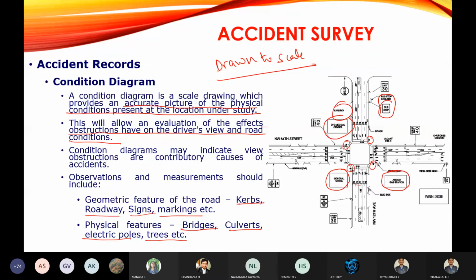So simply remember, a condition diagram means a diagram drawn to scale, which includes physical features of all the things which are present in the given area. And what are all the physical features you are going to represent? The geometric features of the road and physical features. The geometric features like curb, marking, traffic signs, roadway. There is the width of the road you are going to mark. Then physical features like bridges, culverts, electric poles, trees, etc. You are going to mark in the condition diagram.